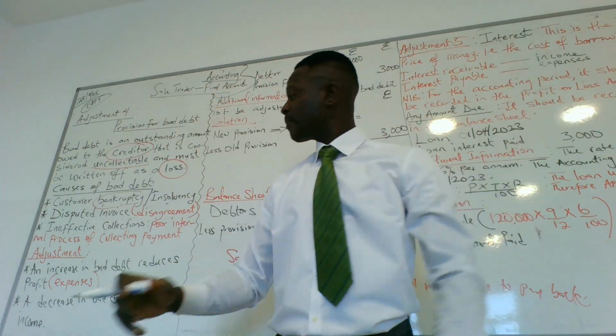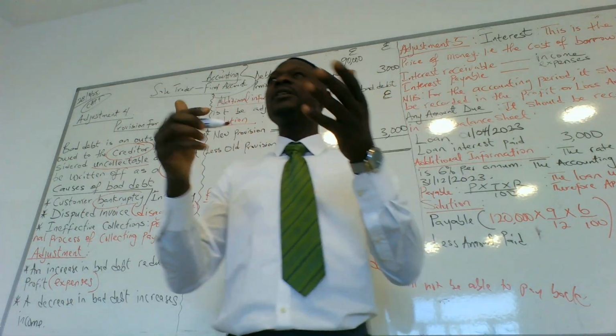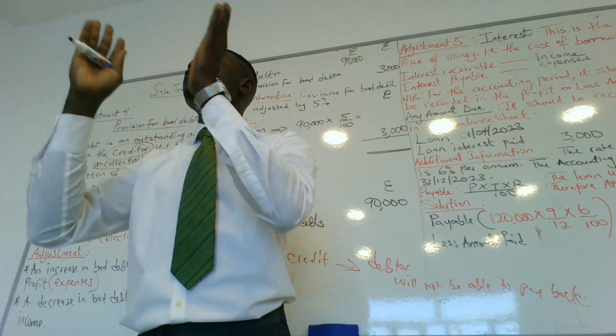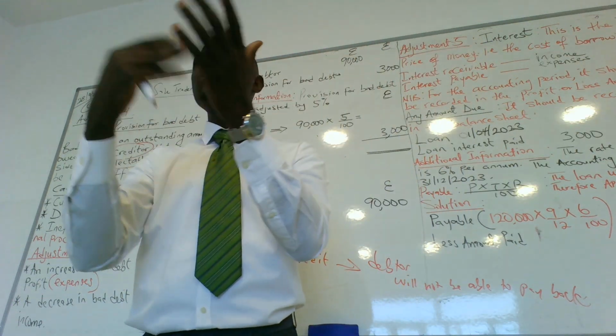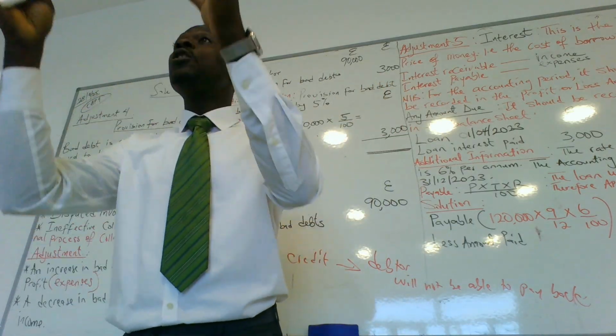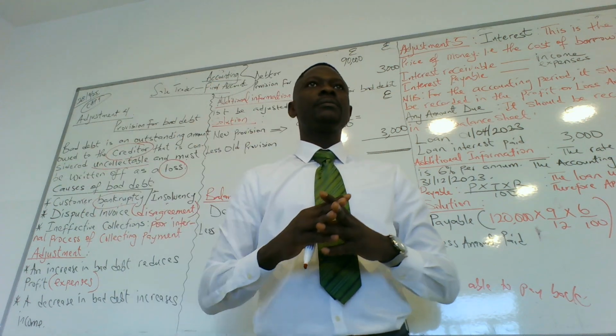That's the first reason. The second one, disputed invoice. Sometimes you and I will not agree on the amount of money I'm owing you. The invoice is saying 5,000 and I think I'm owing you 4,500. So we have a dispute, we have a disagreement. Until we can solve that issue, the payment will not be made.